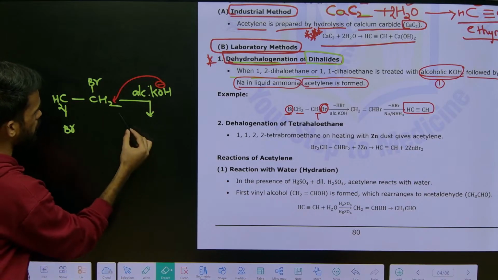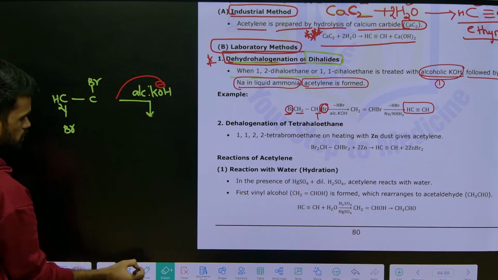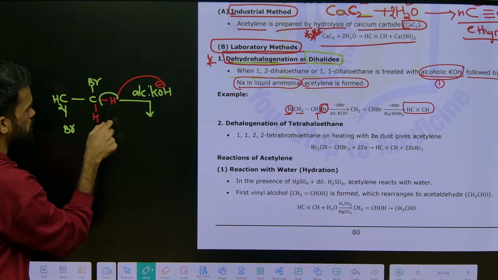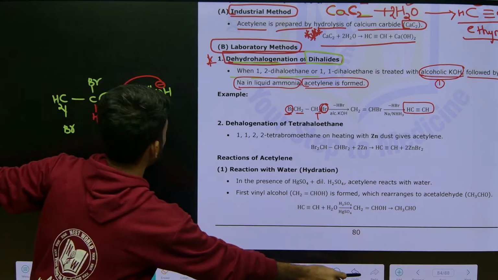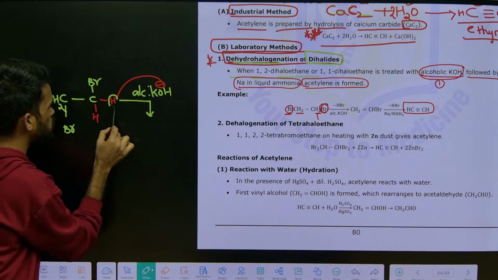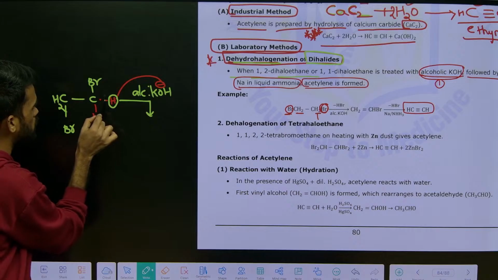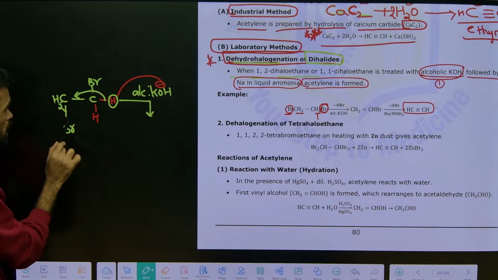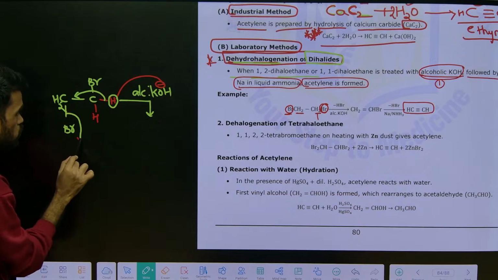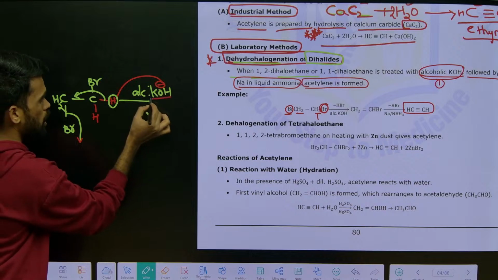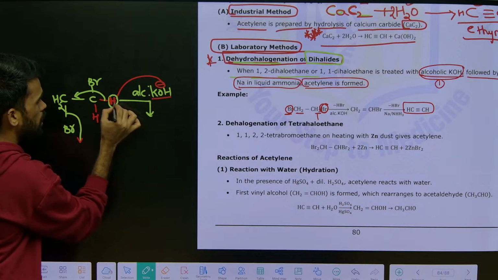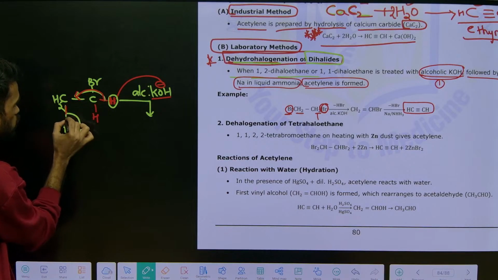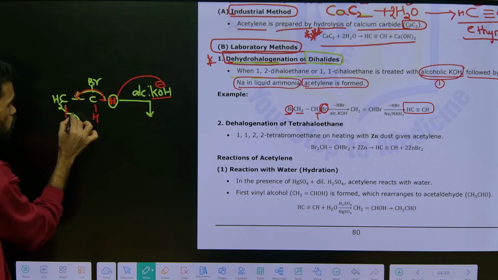For example, I am writing these hydrogens like this. So this base abstracts this proton, that means it takes it. When it takes this proton, the bond electrons come this side. When they come this side, any leaving group on this carbon goes out, that is, the bromide ion goes out. It means the base abstracts the acidic proton here and the sigma bonded electrons will be shifted this side. Therefore a leaving group from the adjacent carbon goes out like this.